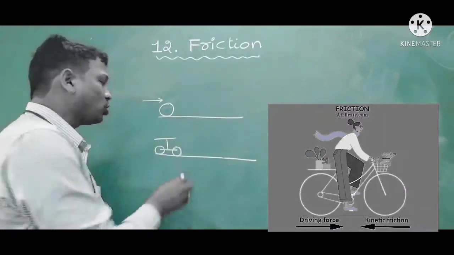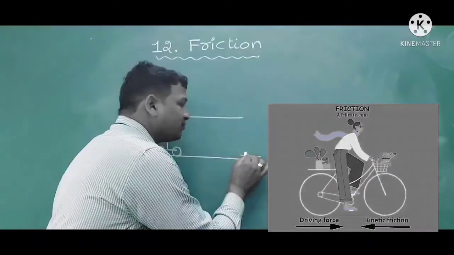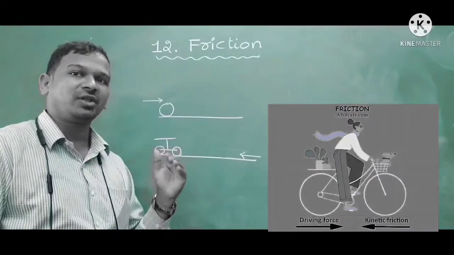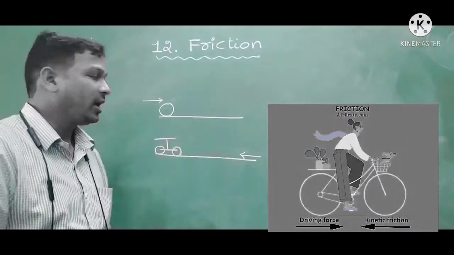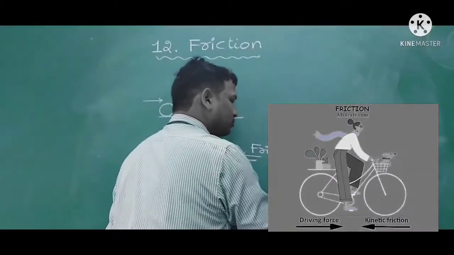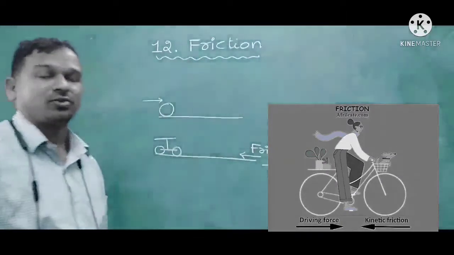That force stops the motion of the bicycle. So the opposing force which develops between two bodies, which opposes the motion of one body over another, is called frictional force. What is that? Frictional force.